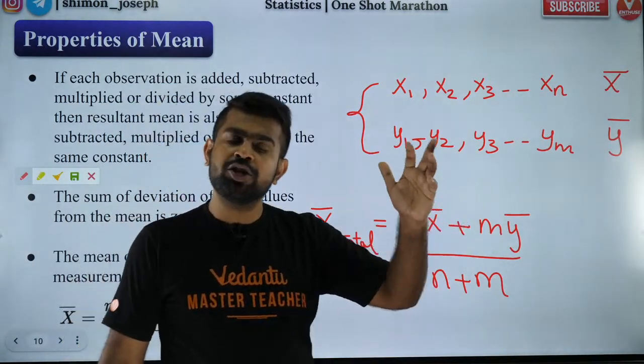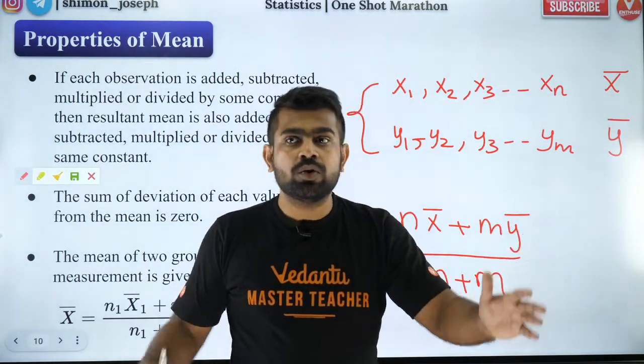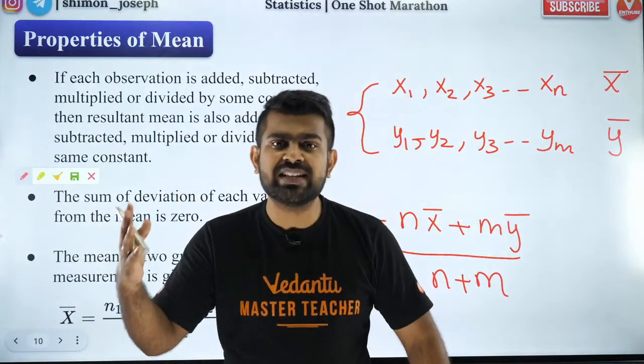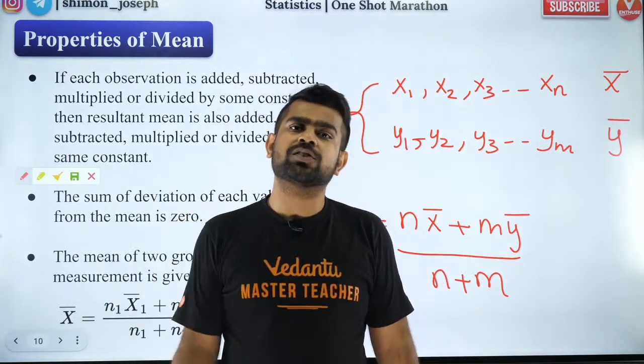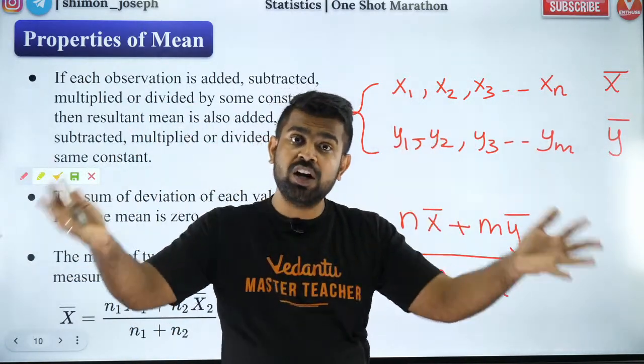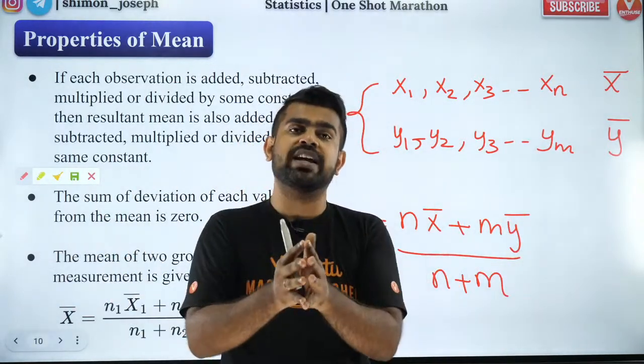For example, your class average marks. One more section will be there, B section. You are A section, B section will be there. Their average marks also I know. But I want to understand the full average marks, A section and B section put together.